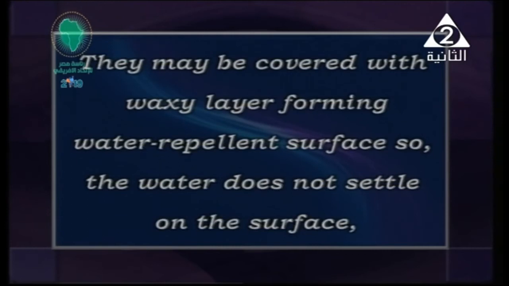They may be covered with a waxy layer. The waxy layer is a layer that sometimes covers the plant and sometimes doesn't, to form a kind of water repellent, or they prevent the water from entering the cells of the plant. So it is a water repellent surface, so the water doesn't settle on the surface. I mean some plants don't need a large amount of water. They need to get water by a specific amount, step by step, not a large amount of water.